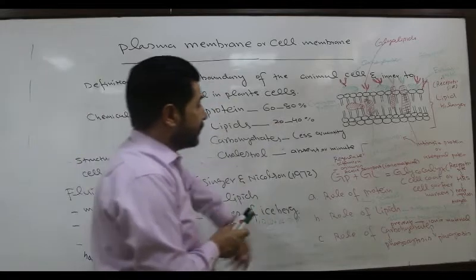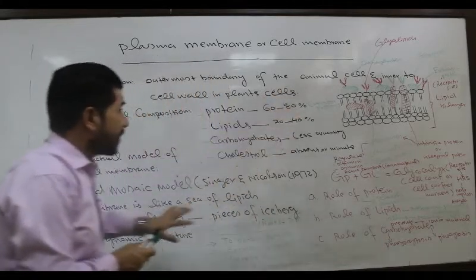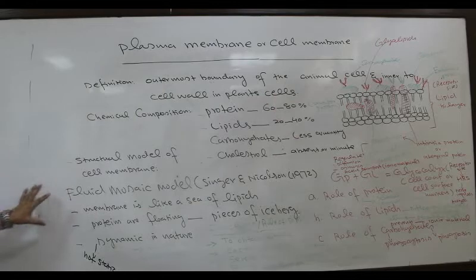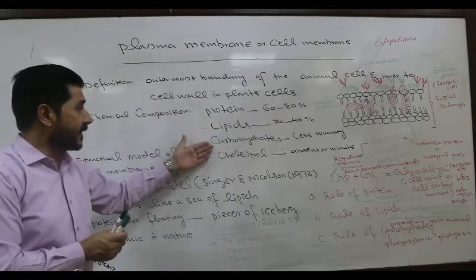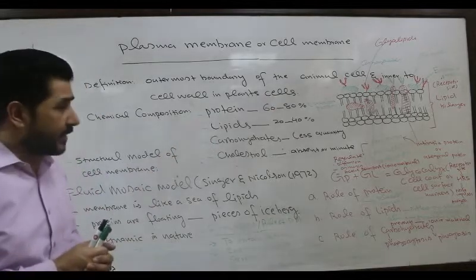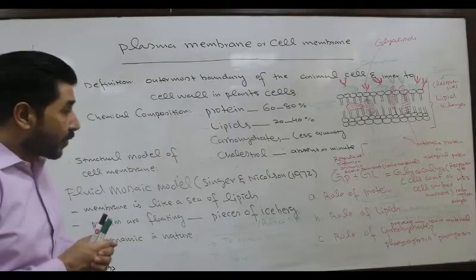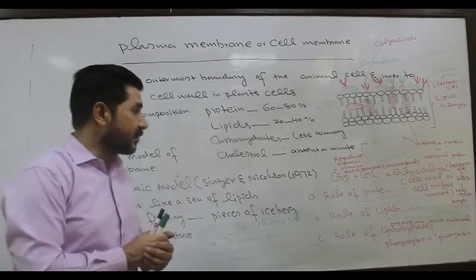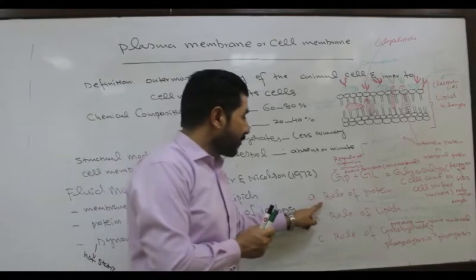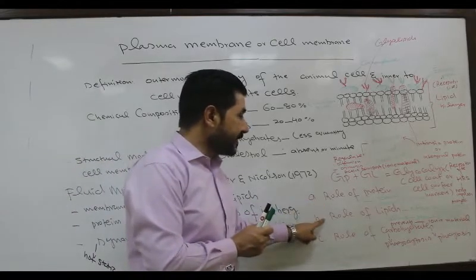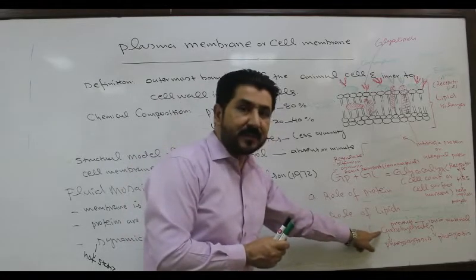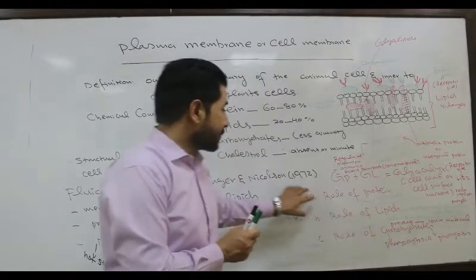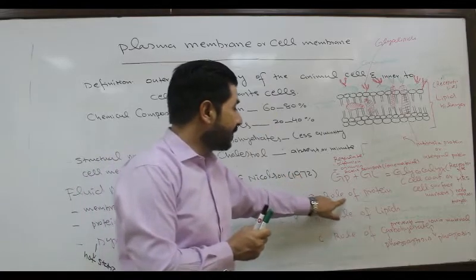So according to this model, the fluid mosaic model, there are three components, as I have told you, that is protein, lipids and carbohydrate, and each component has its own role. So we will discuss one by one what is the role of protein, what is the role of lipids, and what is the role of carbohydrate. So let's talk about the role of protein.